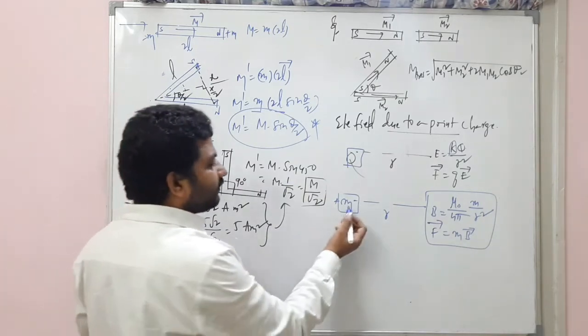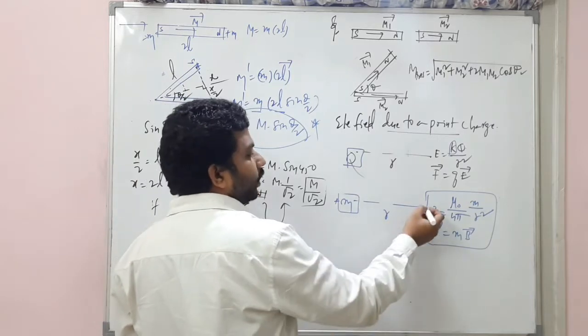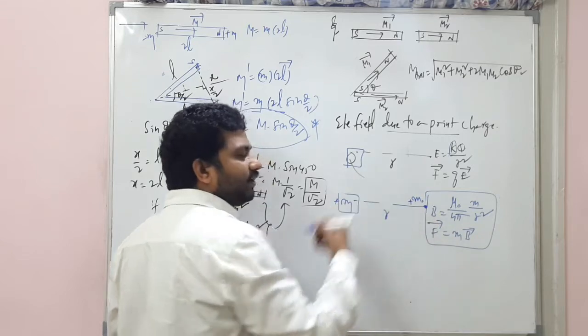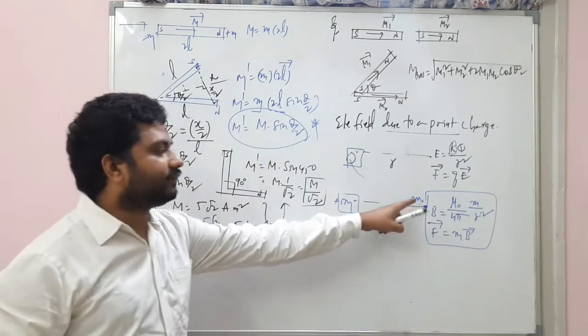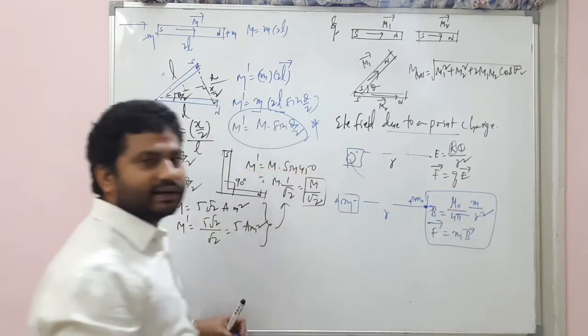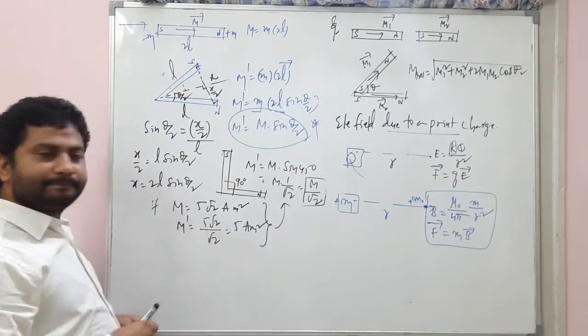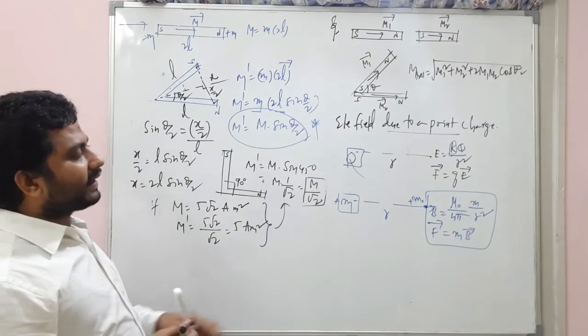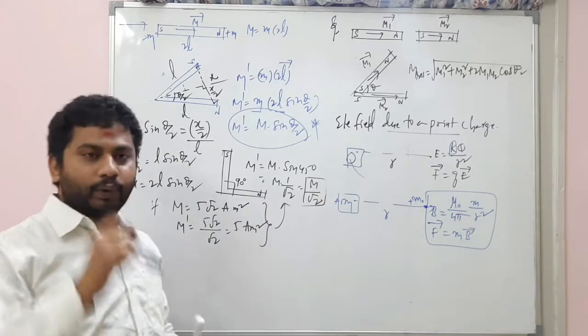So this is a positive pole, and this is also a test positive pole, M naught, which we keep. These two positive poles repel each other. The force is directed like this. Okay? Clear? Fine. So this is the magnetic field due to a single pole.